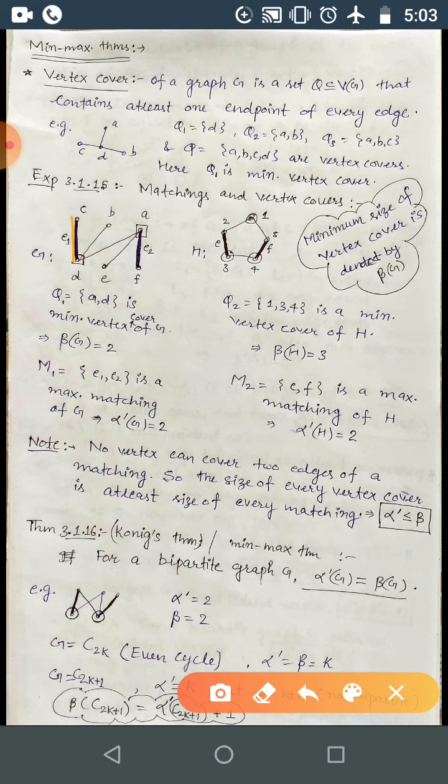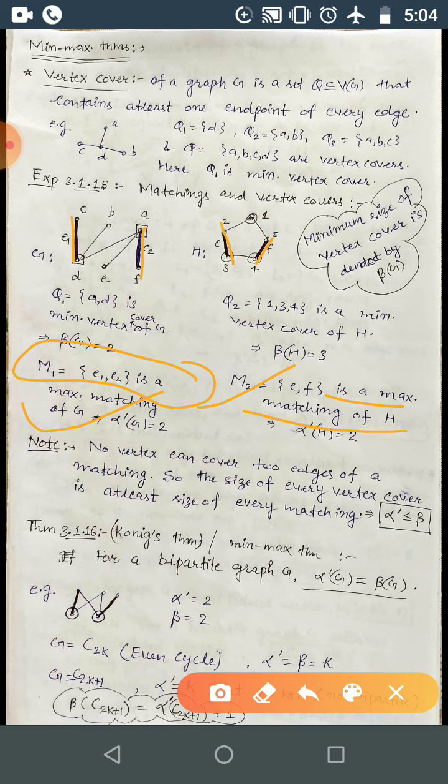So here we have M2 as the maximum matching for H. So you can just have this one, then alternately, you can't have this one or this one, so only a maximum of two edges will be in a matching. So the maximum matching cardinality will be 2, and for G it's 2.